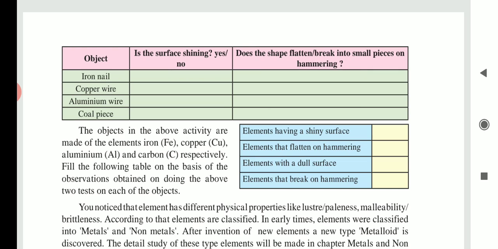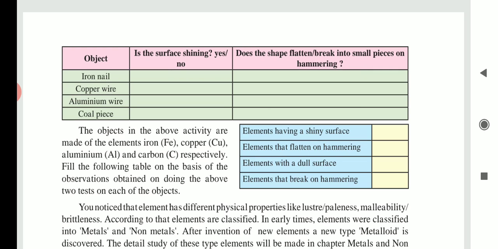Now you notice that elements have different physical properties like lustre. Lustre means what? It is the ability of an element to shine. Or dullness. Dullness means what? The ability to not shine. Malleability means when we hammer it, it is flattened and converted into a thin sheet. And brittleness means it breaks down into small pieces.